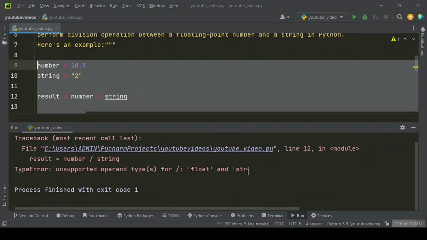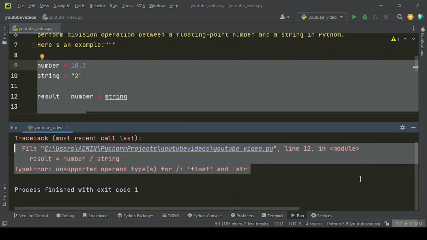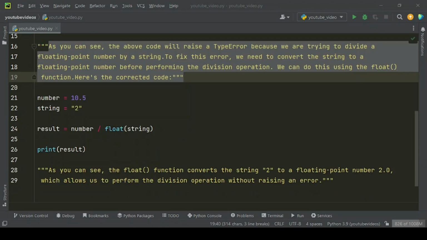Here's an example. When you run this type of example code, then you will get this error. As you can see, the above code will raise a type error because we are trying to divide a floating point number by a string.